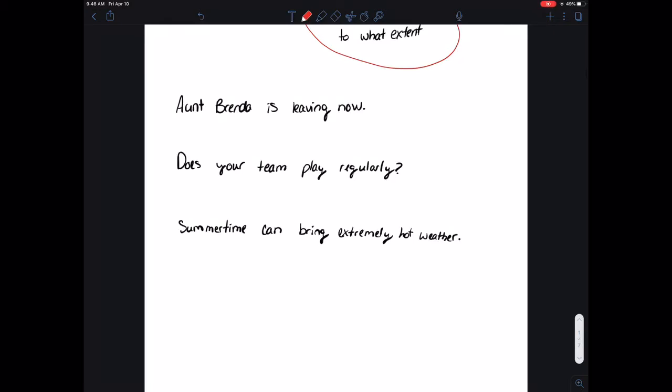All right, let's look at a few examples. Aunt Brenda is leaving now. Is leaving is my verb. Who or what is leaving? Aunt Brenda. All right. Now modifies is leaving. It is saying when Aunt Brenda is leaving.